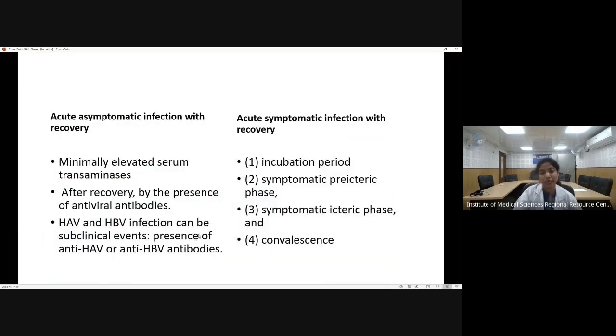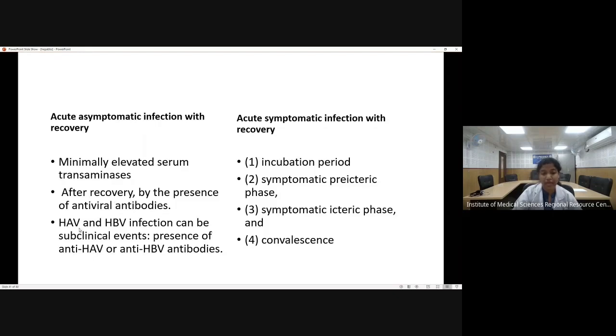Now, what can be the clinical scenarios when the patient has developed hepatitis? The patient can have either acute symptomatic infection or asymptomatic infection, and the patient will recover. In this case, the patient will show only minimally elevated serum transaminases, or the patient was tested because he had to undergo some surgical procedure, and by chance he was detected to have antiviral antibodies, but the patient was completely asymptomatic.